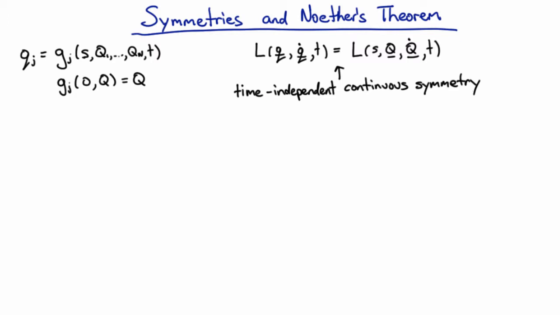Time-independent is clear, it means this works for all time, and a continuous symmetry means that we've got this smooth parameter that we can change in a continuous way, and that doesn't change the Lagrangian. An example of a discrete symmetry might be perhaps you could flip the sign of a coordinate and that wouldn't change things. But that only has two values, 1 or -1, whereas this thing is like a translation. It's a continuous parameter that we can change, and under that transformation, the Lagrangian is not changing. That's a time-independent continuous symmetry.